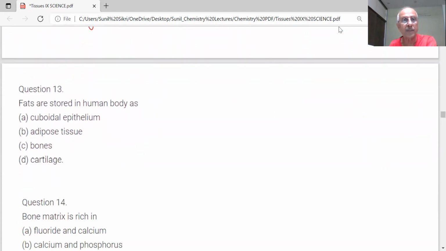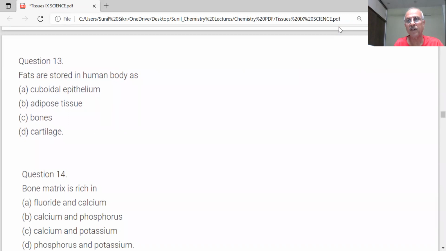Slowly and slowly, we are able to understand our body. What is our body? What are the tissues inside our body? What are the functions of different tissues? Next question is coming on the screen. Fats are stored in human body. Do you think fats are stored? Yes, sir. You are eating fats, and when you don't eat, what happens? There's a reserve of fats in every body.